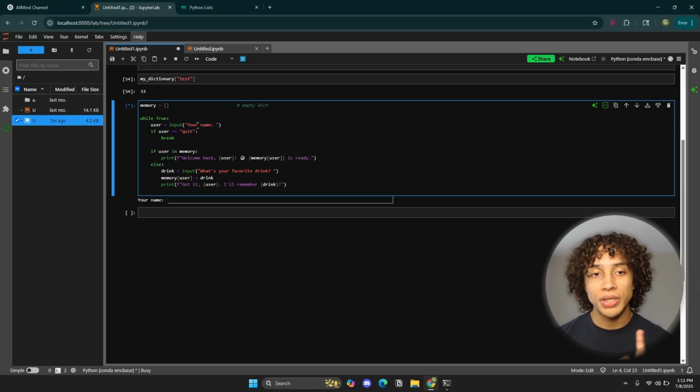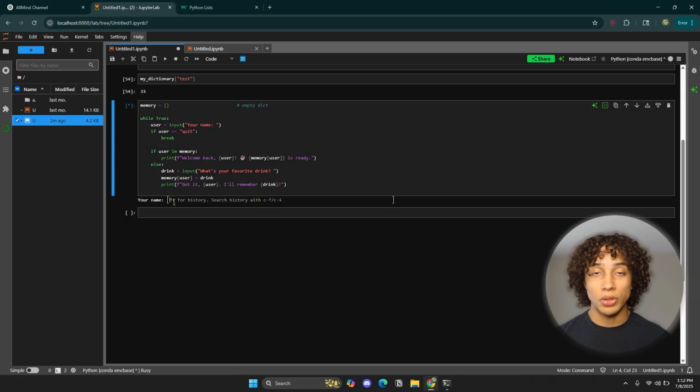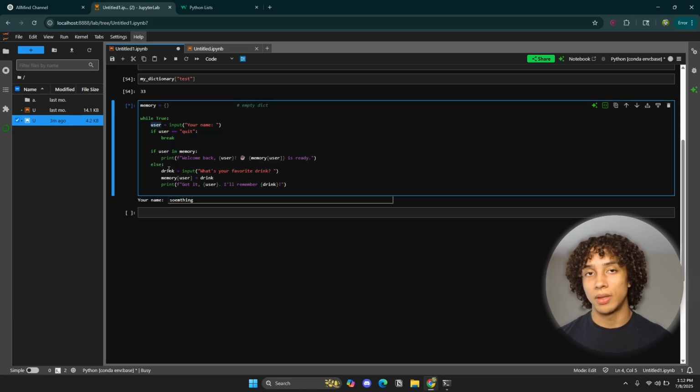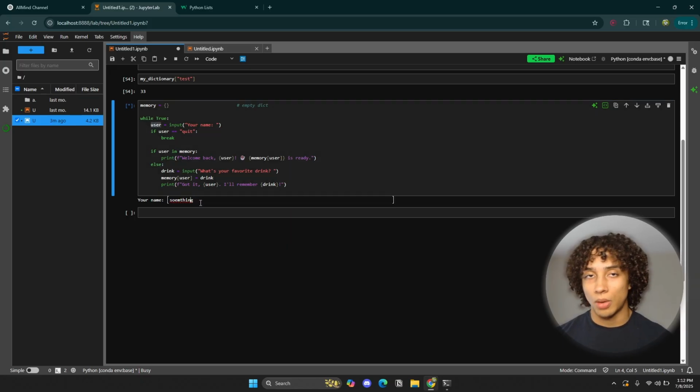Right here, we're using a very specific function in Python known as the input function. This allows us to have user input. And that's very important when it comes to chatbots. User input in Python allows you to input data as a user into the system, into a data structure, or into a variable. So if I type something right here and I press enter, this value is going to be stored as a string inside this variable, user. So that's all you need to know when it comes to user inputs. You can learn more about that separately later if you want, but that's what it's doing right now.